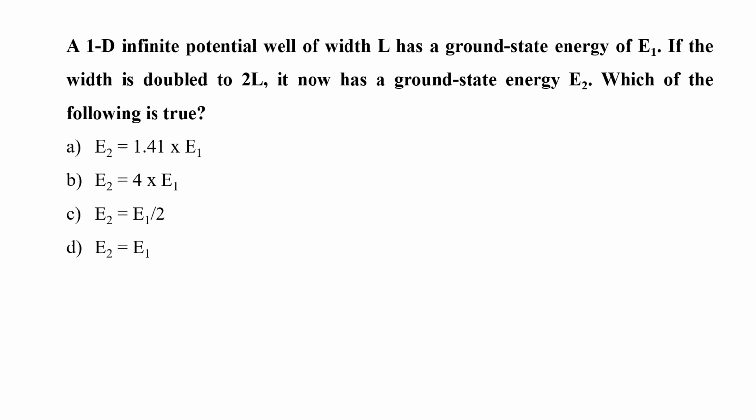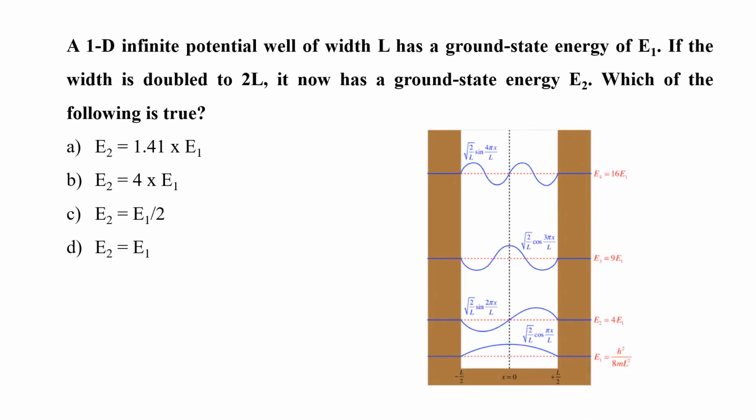In quantum mechanics, the particle in a box model, also known as infinite potential well or the infinite square well, describes a particle free to move in a small space surrounded by impenetrable barriers. This can be better understood from this diagram. So, in case of this infinite square well, when we double the width, we can fit two wave functions. As you can see, this is one wave function, this is two. So if the width is increased, we can fit two such wave functions if the width is doubled, that is.